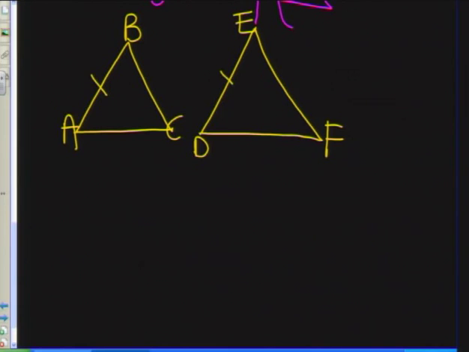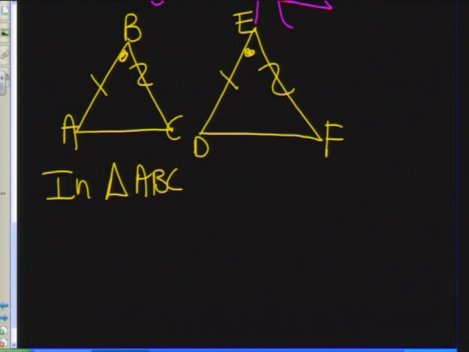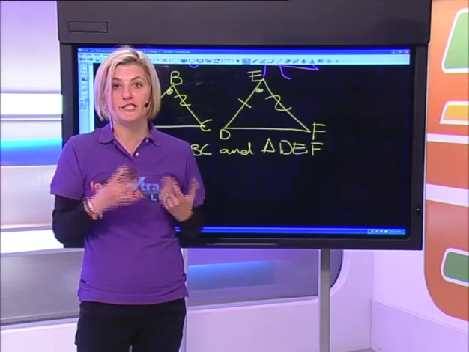Let's say I'm given that that side and that side are the same, that side and that side are the same, and that and that are the same. I will start off by saying, in triangle ABC and triangle DEF, and then I will list all the things that I know. Sometimes you will have to use your knowledge of geometry.